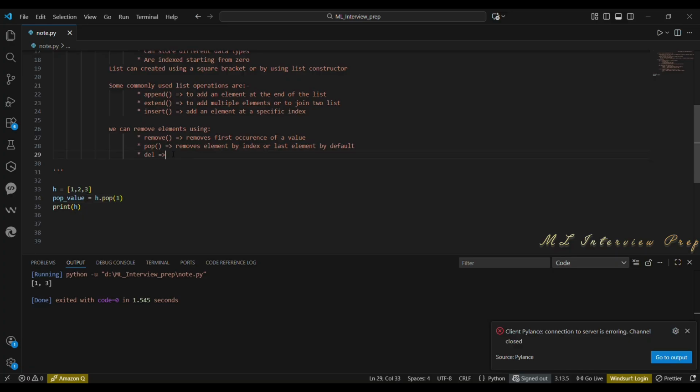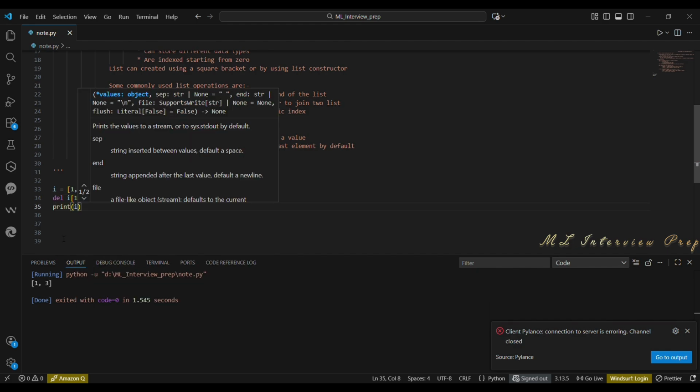Then comes the delete keyword. It removes the element using index. That is same as the pop. This pop and remove are functions while the del is the keyword. So I am declaring another variable i is equal to 1, 2, 3 and del i of 1. So here also I am removing the first index. If I print this, I am getting 1 and 3.